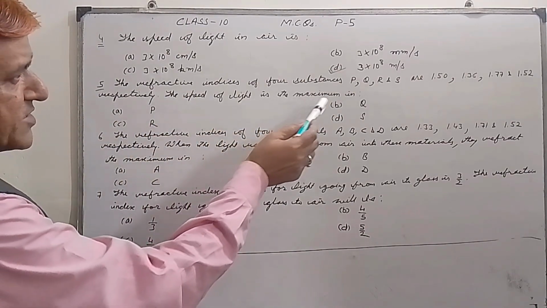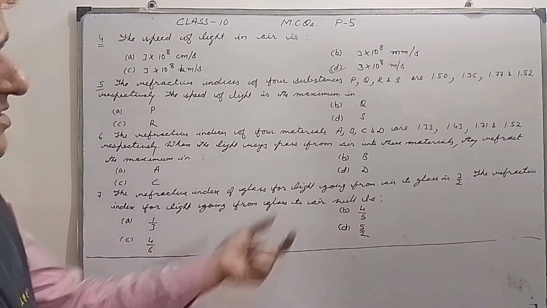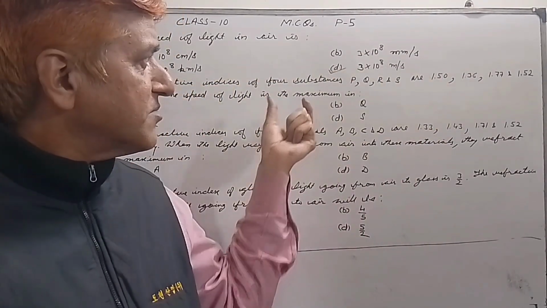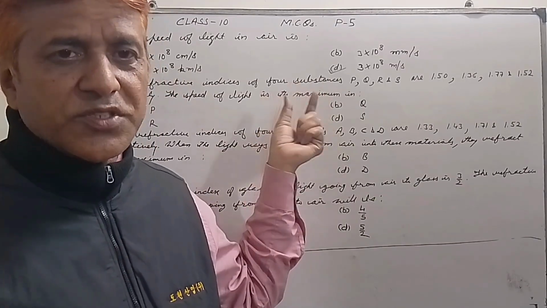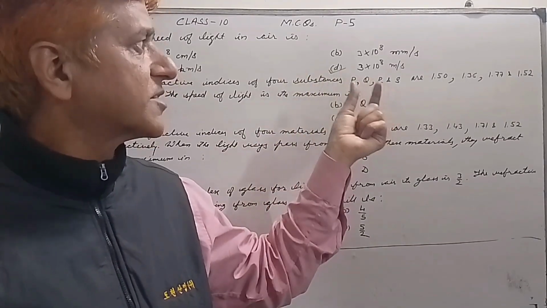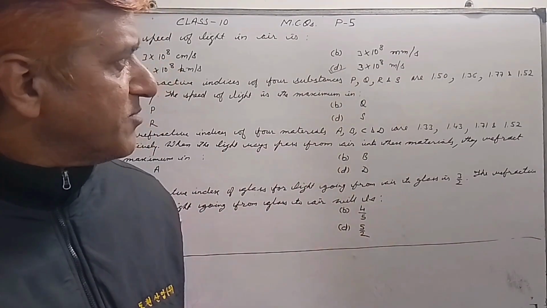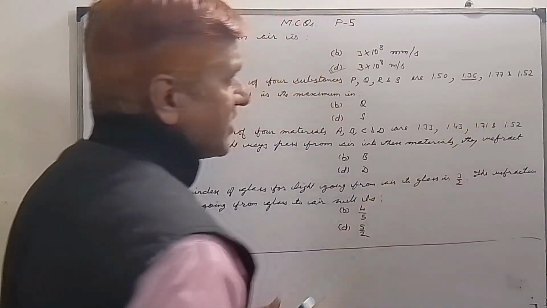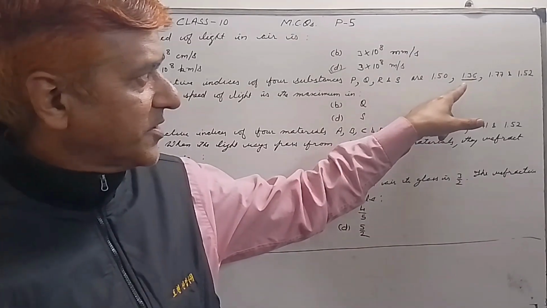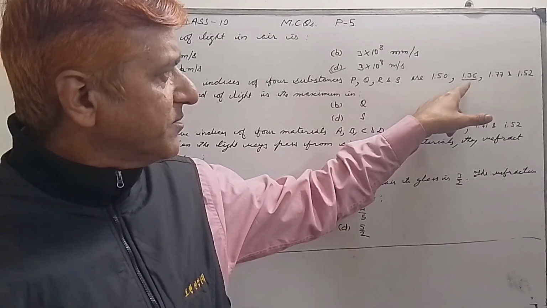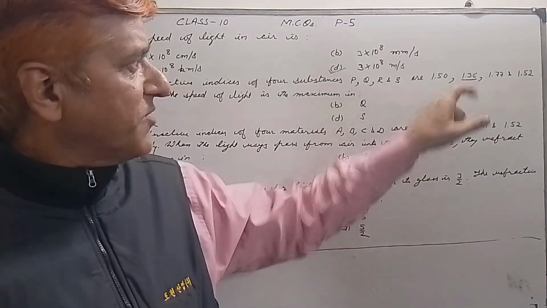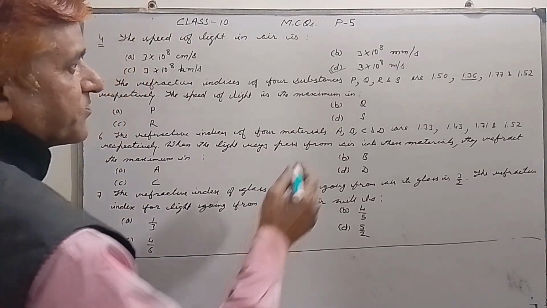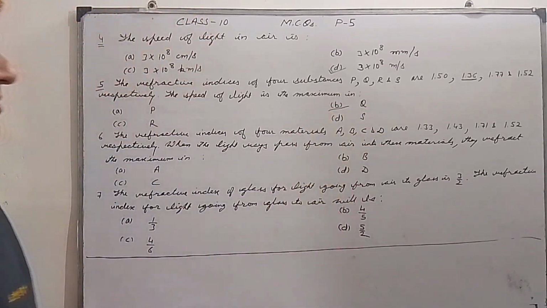The speed of light is maximum in which? These are refractive indices. The speed of light will be maximum in that medium whose refractive index is the least. The minimum value is 1.36, so when light travels in this medium, its speed will be maximum. The answer is Q. So B is your correct option.